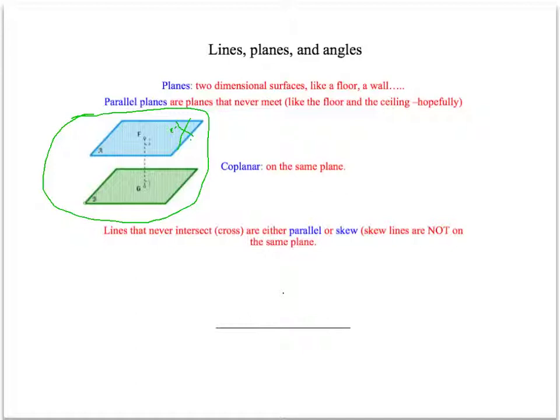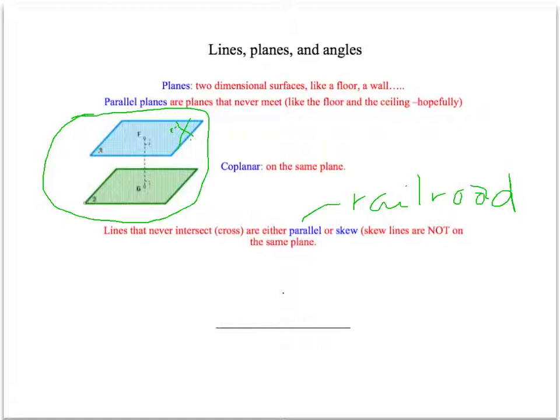Some important kinds of lines we have are lines that never intersect, and by intersect I mean they never cross. And lines that never intersect are either parallel. A parallel line you could think of like a railroad track. Or skew lines.